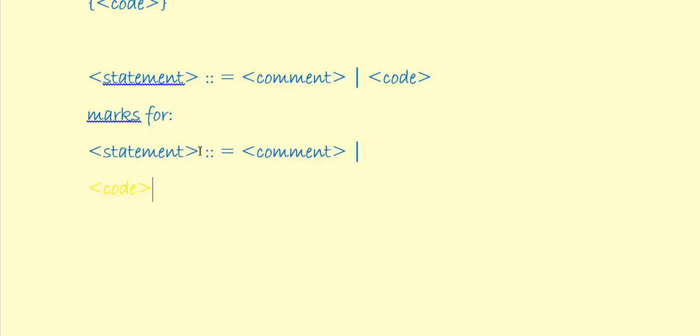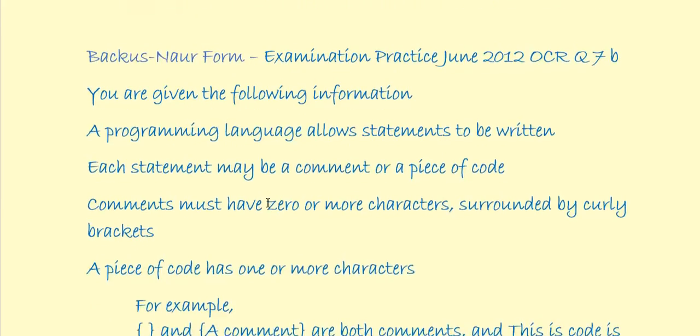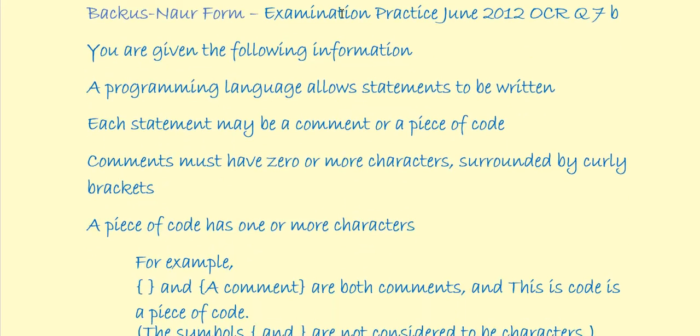For a mark, you need to have the comment or part, the right hand section, and the statement is defined by part. To get the second mark, or to get a mark, if you've defined code in there somewhere, you get that. Get the 2 together, and that is 3 marks. So, this question is from the examination June 2012 series, OCR, question 7b.